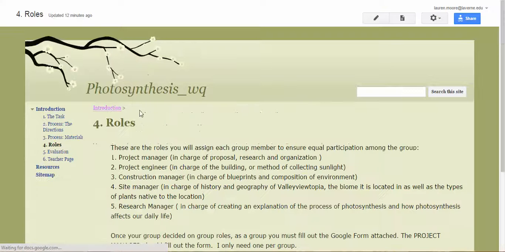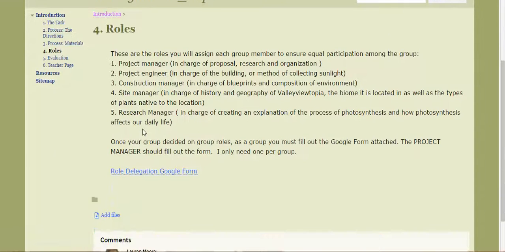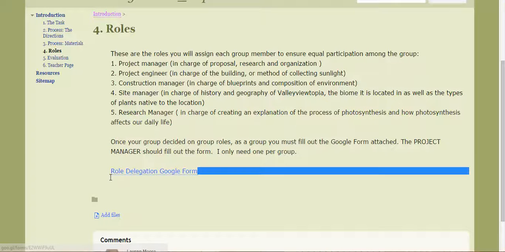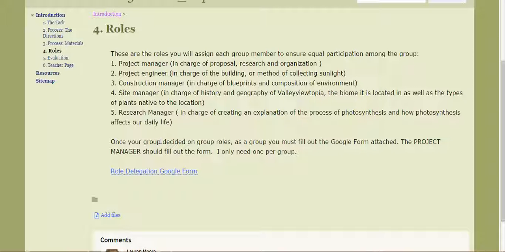The next thing is the roles. This is where they will assign roles. Each student will have a role in this Webquest: the project manager, the project engineer, the construction manager, the site manager, and the research manager. Once all roles are assigned, the project manager will fill out the Google form that is attached, which is found right here. And that just tells me that they know which person is doing what.